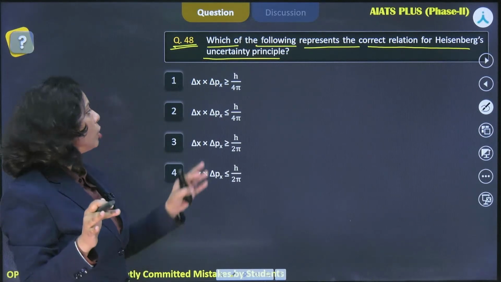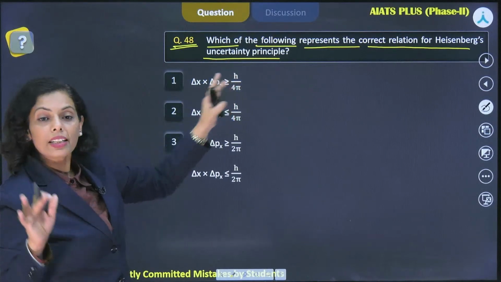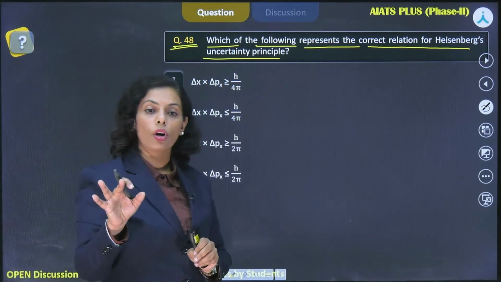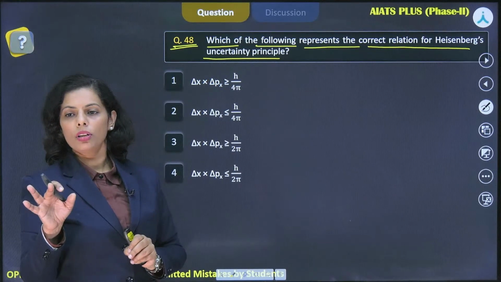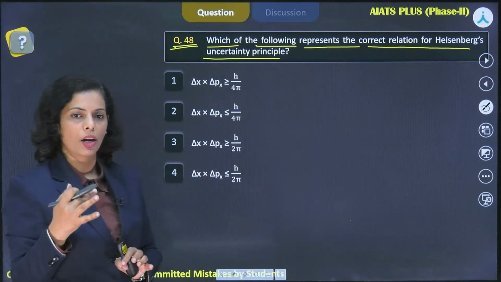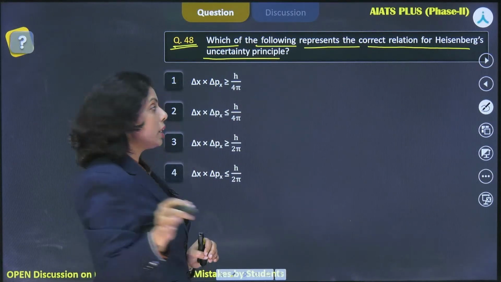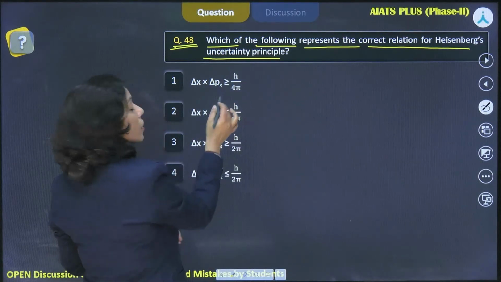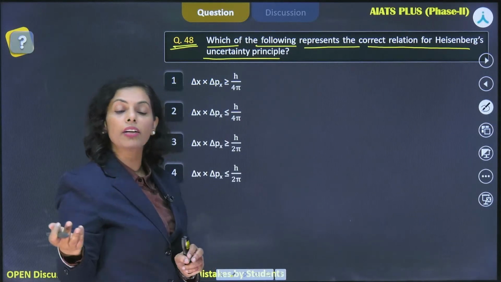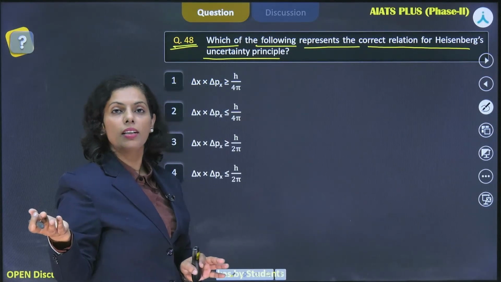Okay, Tanmay. So what the Heisenberg principle actually says is that if you have a subatomic particle, it is not significant for macroscopic objects, right?